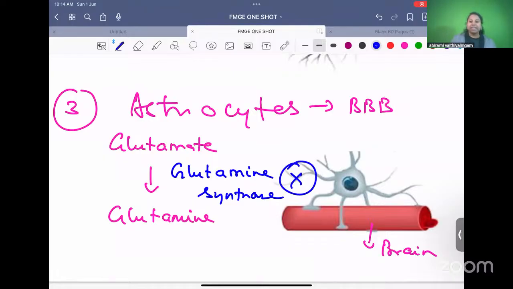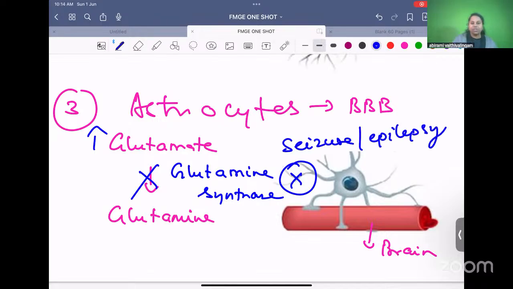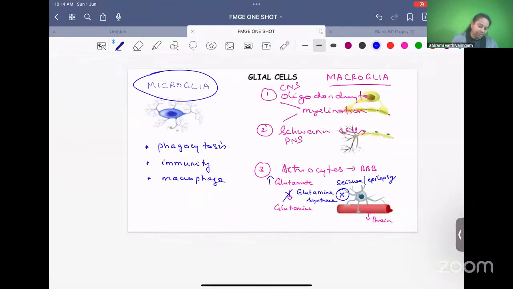If there is any deficiency of this enzyme glutamine synthetase, glutamate is not converted to glutamine. Therefore, there is accumulation of glutamate. Glutamate is the major excitatory neurotransmitter. Excellent, Dheeraj. So it will excite your neurons, that will excite your muscles, whole body will be excited. So the patient will start doing like this. What is that called? Fits, seizure, whole body is excited. So this results in seizure or epilepsy. Those are relevant points about astrocytes.